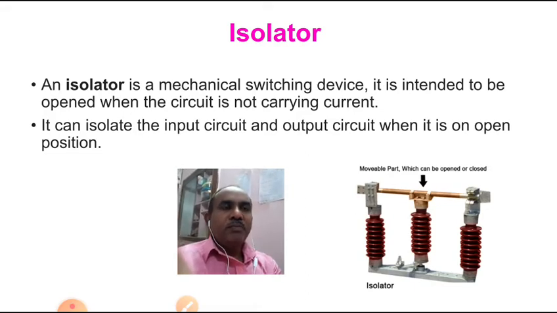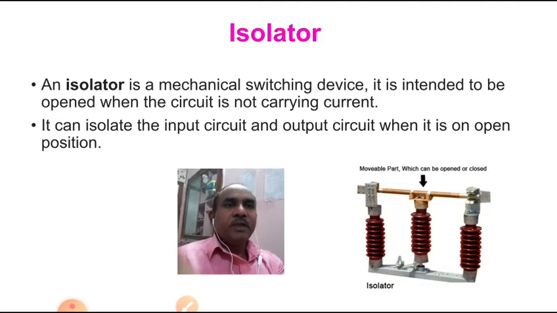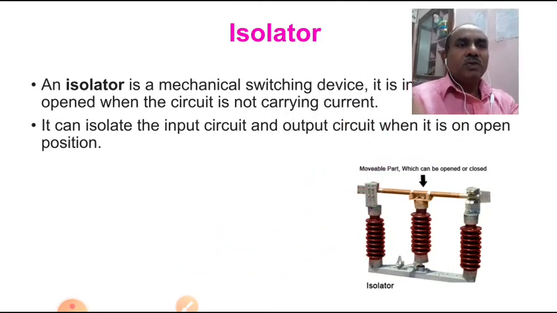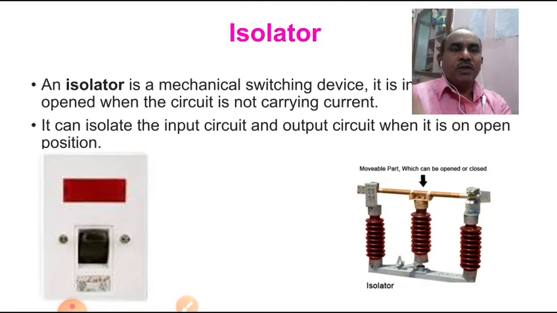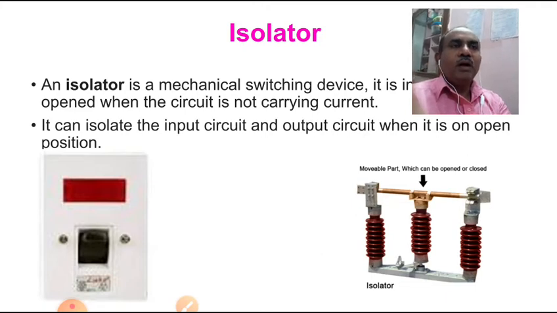At the same time, before going to our power system, you can see here also one DP double pole switch, which you can observe in our domestic appliances. If any problem occurs in our house, we can simply turn the switch to off position by pushing the handle upward.